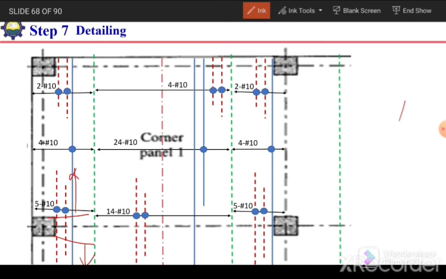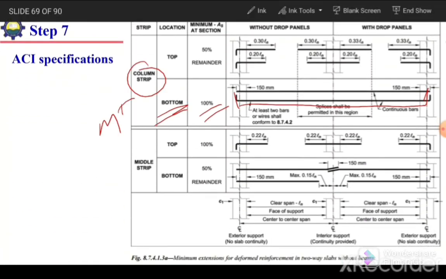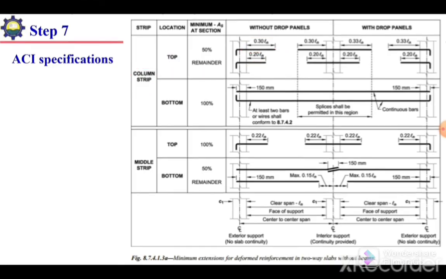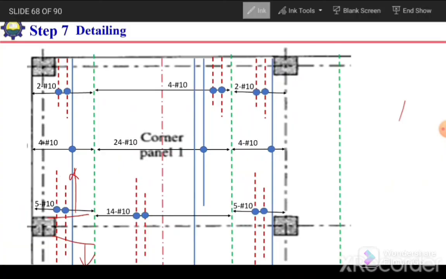So again, we need to go to the code guidelines. For column strip top negative reinforcement, 50% will be extended up to 0.3 ln from the face of the support, and the remaining 50% will be extended 0.2 ln from the face of the support. So same I have done. I have extended the alternate bar. So one bar is 0.3 ln, where ln is the clear span from here up to here. The other bar is extended 0.2 times ln. Similarly on the other side of the support.